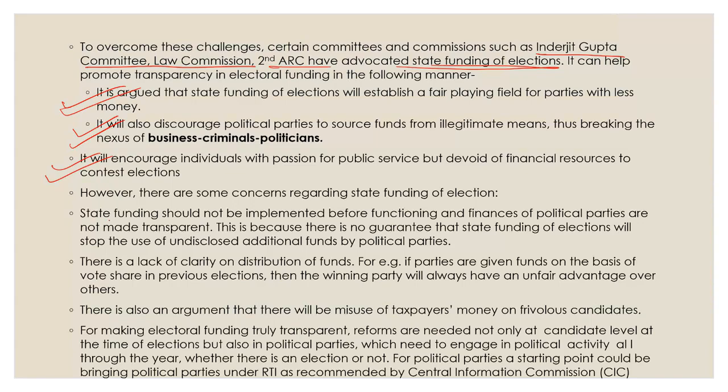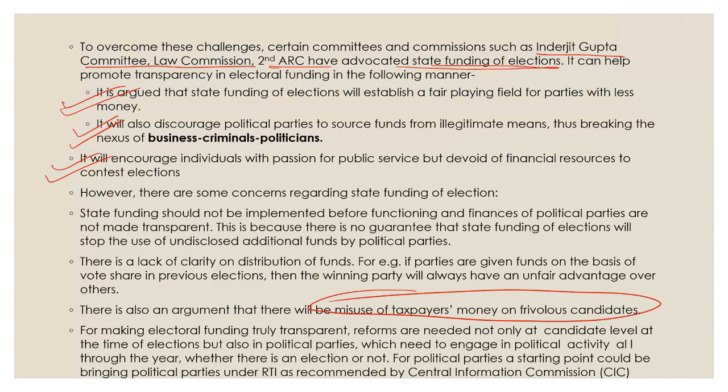Obviously, there are concerns. State funding can lead to frivolous use of taxpayers' money. How it should be implemented, in what proportion it will be given. There's obviously the case that the winning party always has an unfair advantage over the others. That's another one. State funding should not be implemented unless the functioning and finances of the political parties are transparent, right?